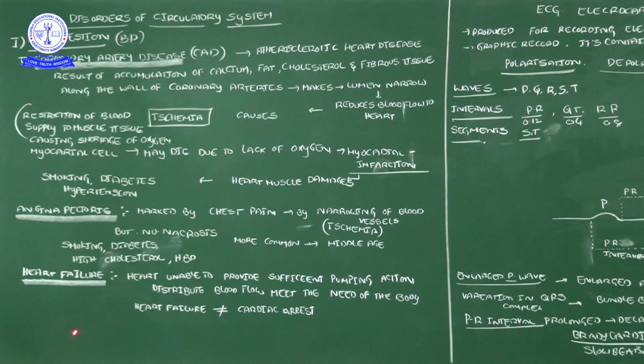So at heart failure time, heart contraction and relaxation will not happen properly. So it is disturbing the blood flow to the supply of body parts. Disturbed blood flow does not meet the needs of the body parts. So, lacking sufficient contraction and relaxation of the heart, body parts will not get sufficient blood supply. Okay. But here we want to understand one important differentiation between heart failure and cardiac arrest.